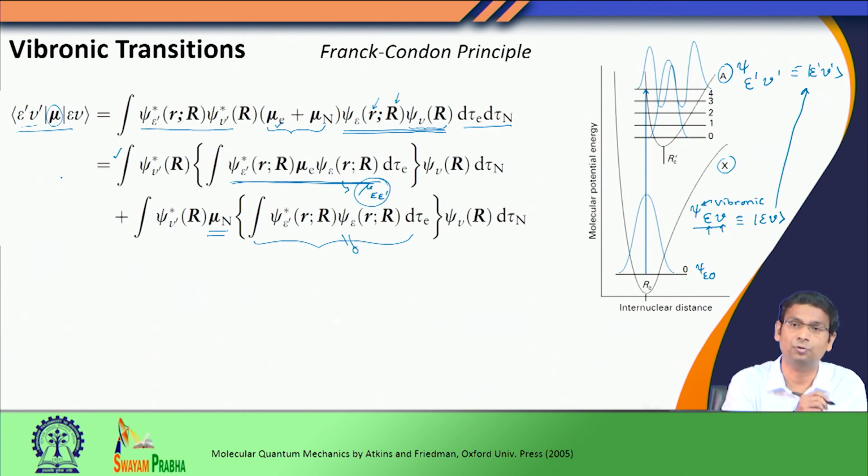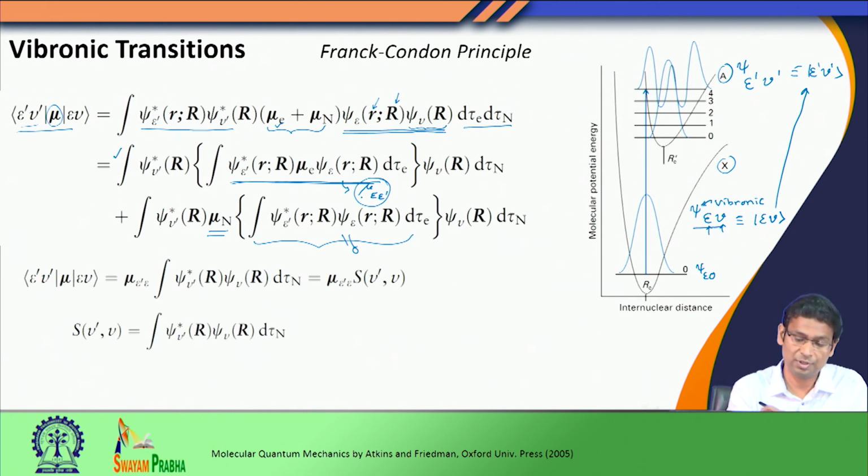So, we can bring out this term, which is of course an approximation, because this dipole moment is going to change with R, but this change can be ignored. When we do that, we obtain this relation: we bring out this mu epsilon epsilon prime outside, and then we have this term over here.